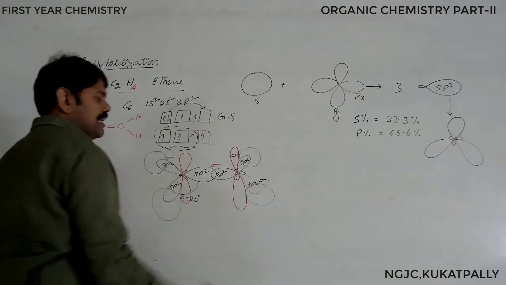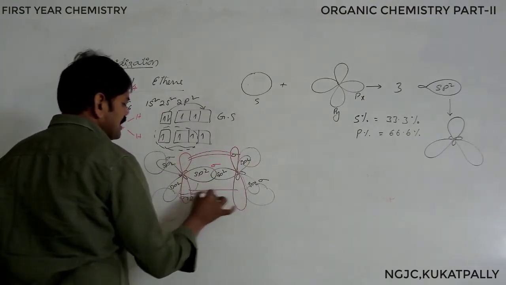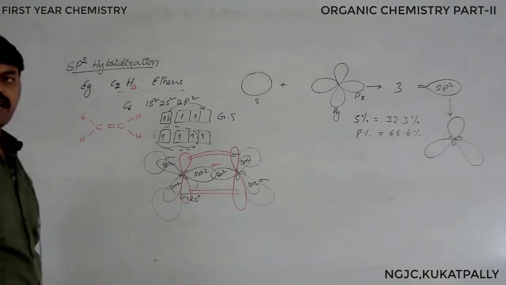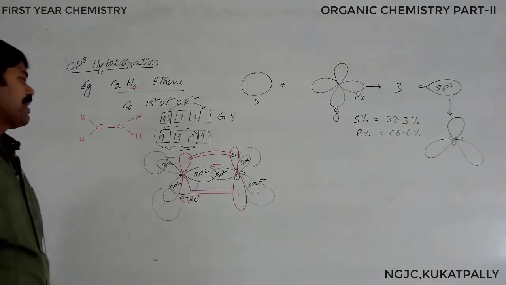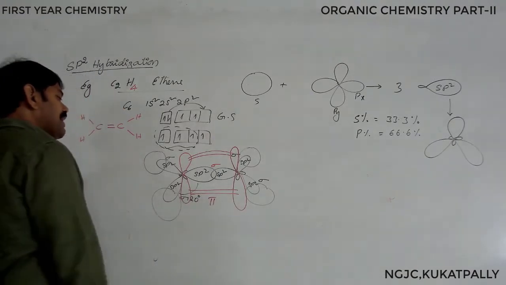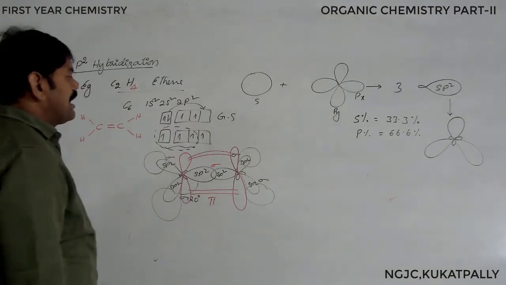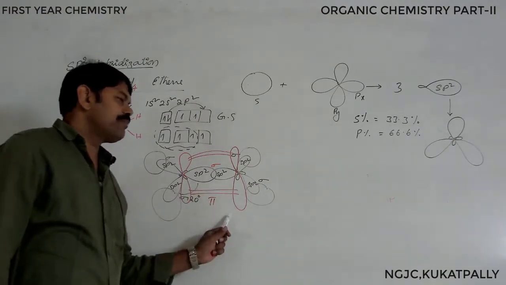That pure p orbital is overlapping in side-on direction, like this. In the side-on direction, the pure p orbitals result in the formation of a pi bond. And here again the angle is no different. The angle is always 120. The structure is called trigonal planar structure.